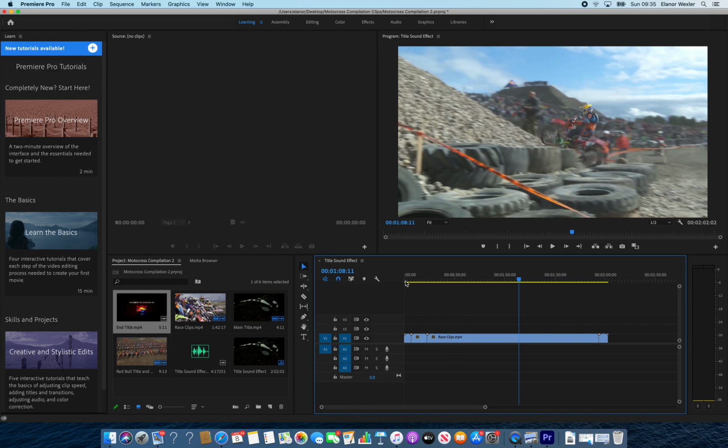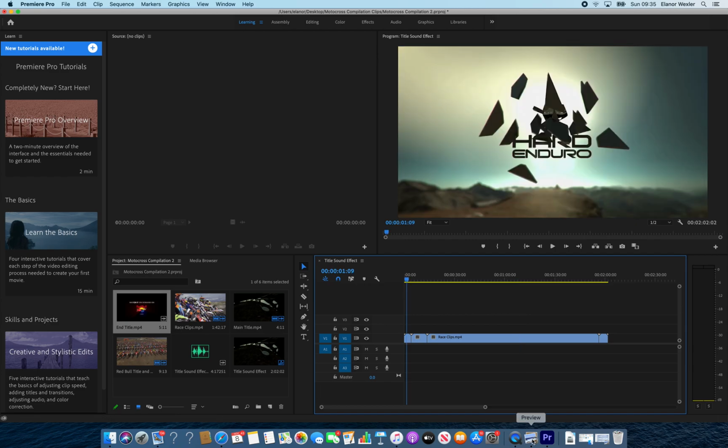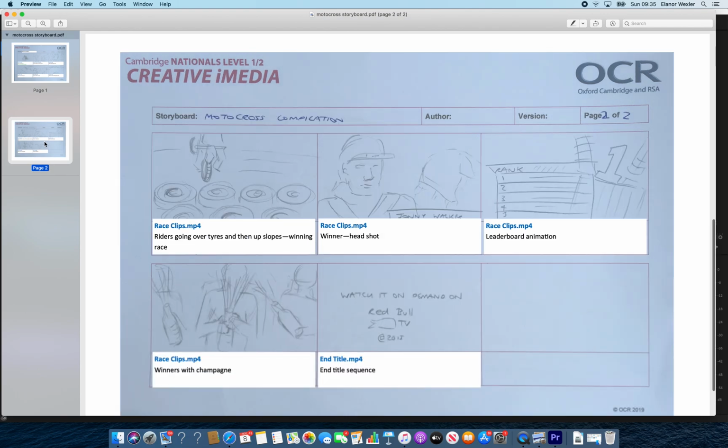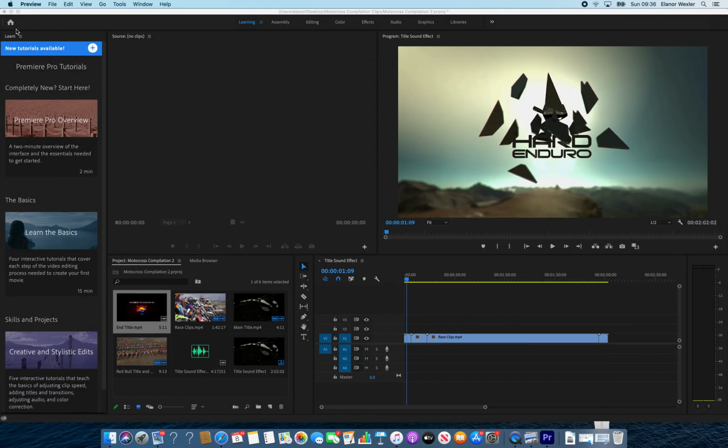Now we know from the storyboard that we need a sound effect with the main title. And actually, I think most of the storyboards recommend that you have, or say to have it with the end title sequence. And I would put it on the end title as well for this one. Let's make it even better. It will make the video better.